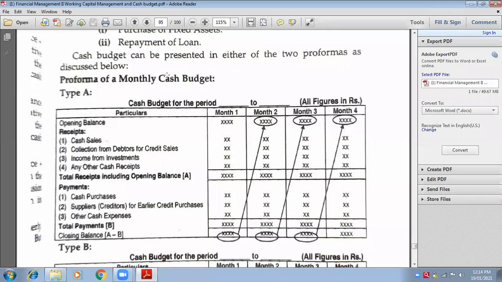Any step you want to take to expand business, any step you want to take to earn profits from the business, any step you want to take to increase the manufacturing, to increase the production level for your business, you need cash. Therefore, you need to think how to manage this very important aspect, which is known as cash.